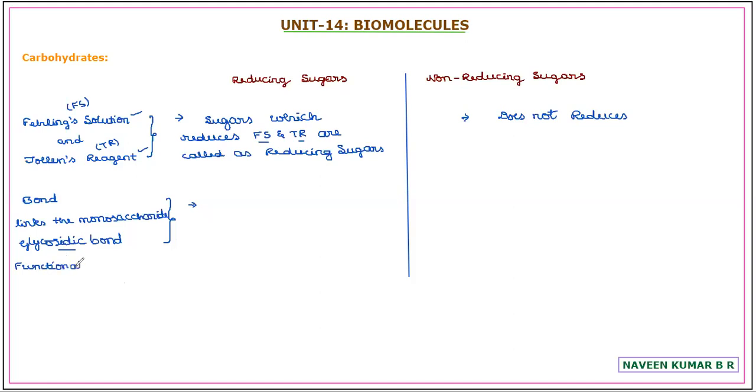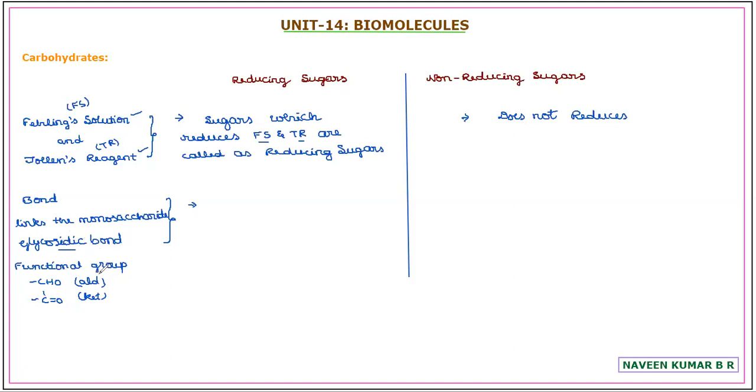So functional group carbon. Now we know that the functional group present in aldoses is aldehyde, whereas in the ketoses it is ketone. That is, either you are going to see the aldehyde or ketone group as the functional group. In a given saccharide, that is either a monosaccharide, oligosaccharide, or polysaccharide. In all the monosaccharides, their aldehyde groups or ketone groups are involved in cyclization in the molecule, and they are involved only in cyclic linkage, and they are not involved in glycosidic bond.